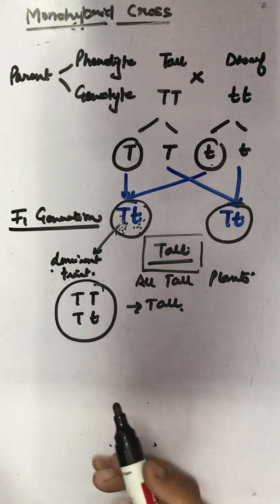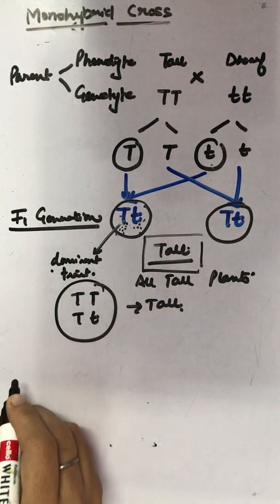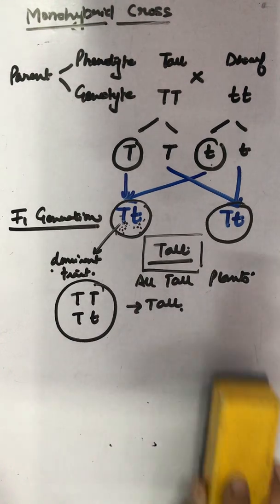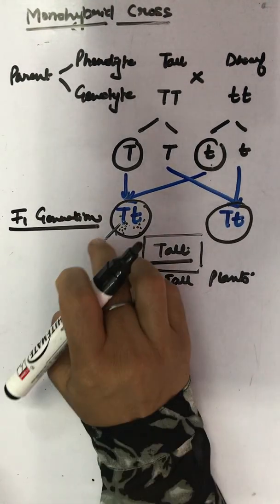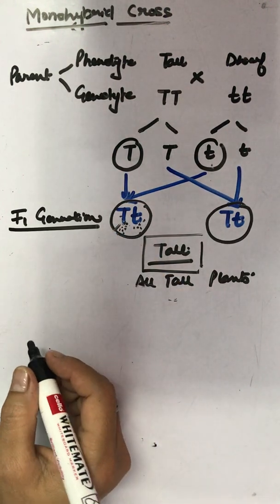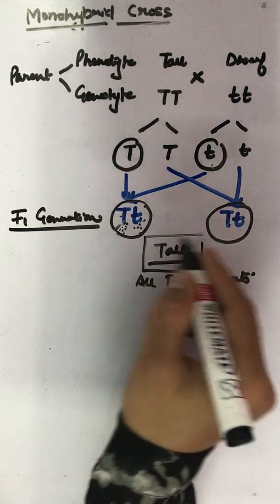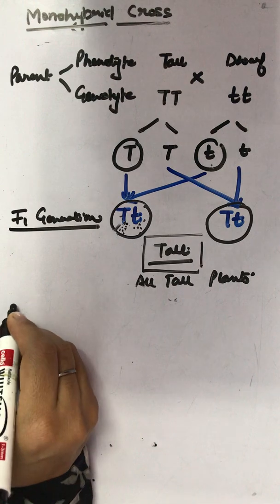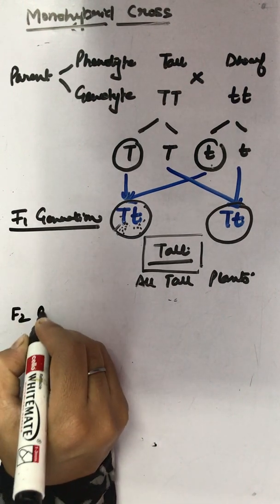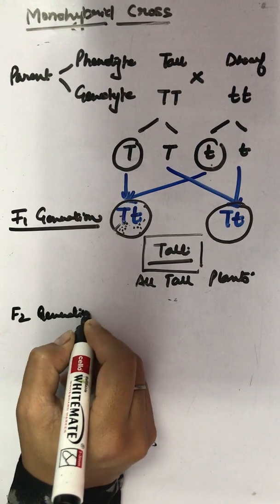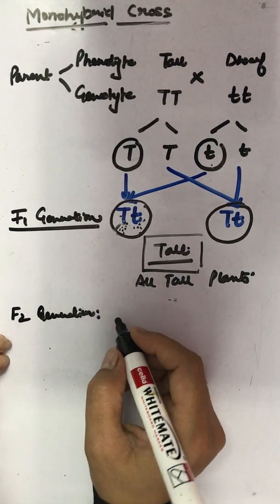Now moving to the next generation, that is the F2 generation. We know that the F1 generation plants now undergo self-fertilization. These are crossbred with each other.